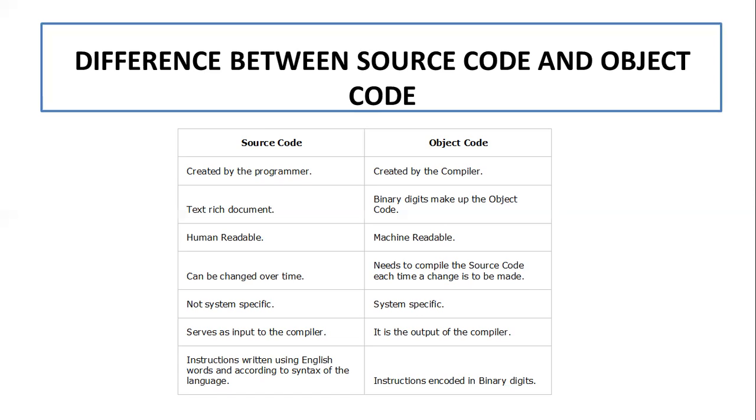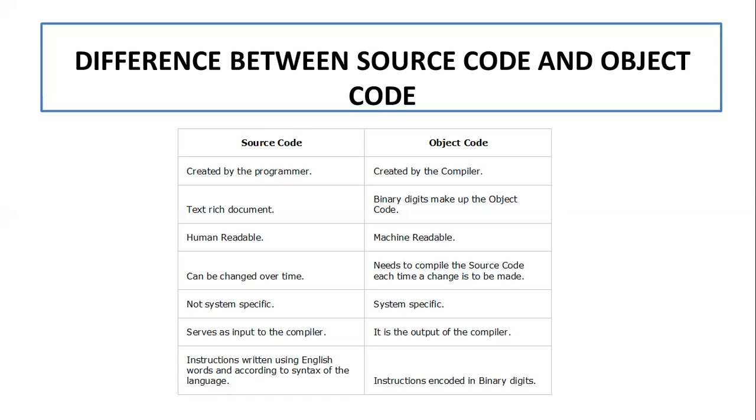Source code is human readable because we are writing code in simple English form. On the other hand, object code is machine readable. Source code can be changed over time; we can change it very easily. On the other hand, object code needs the source code to be compiled each time a change is made. That means whatever changes we make will be picked up by the compiler. Source code is not system specific, that means it is machine independent. Object code is system specific, that means system dependent, machine dependent.